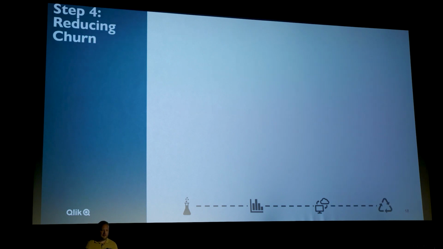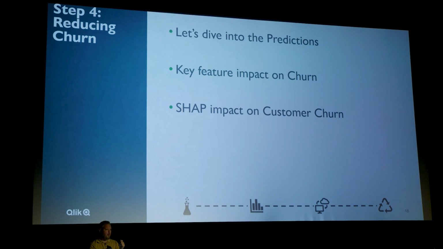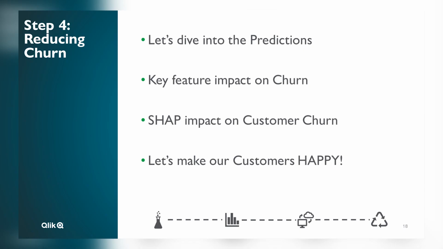Now for the fun part. We've done all the technical side, let's dive into the app. Let's dive into those predictions. We're going to use the key features to identify at a top level the areas I need to focus on, and then use SHAP importance to identify those customers that are going to churn. And this is most important, the explainability. What can I do to stop those customers from churning? And what can I do to remedy this to make them happy? So let's dive into it.